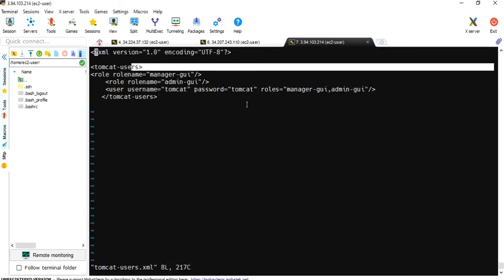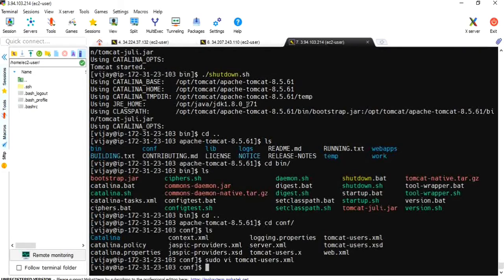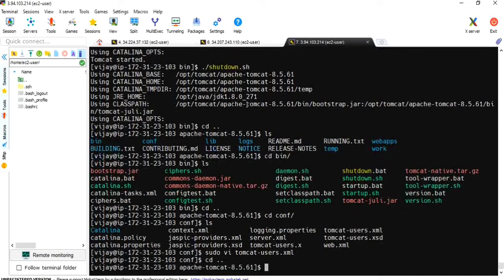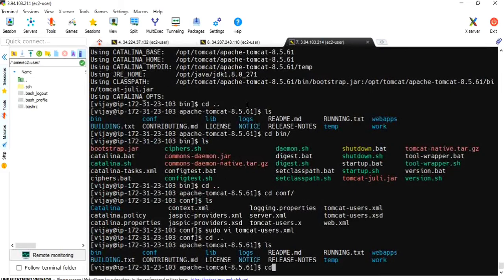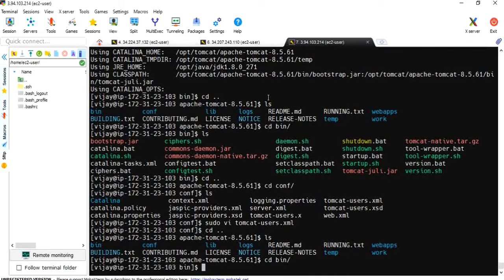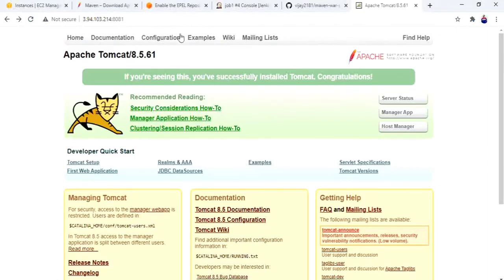Okay, escape, shift colon, wq. Let me go to cd bin. Let me go to my Tomcat. Is it accessing or not?